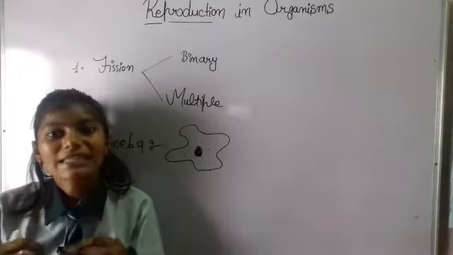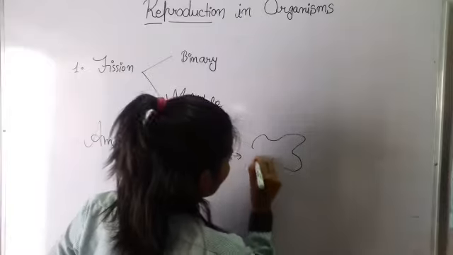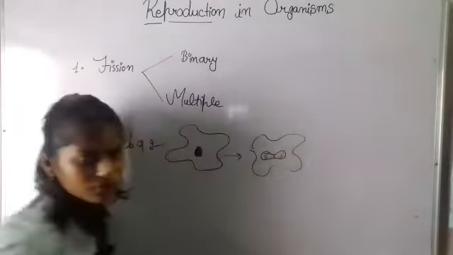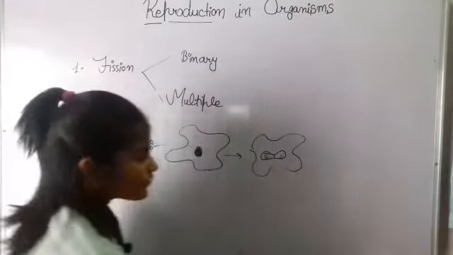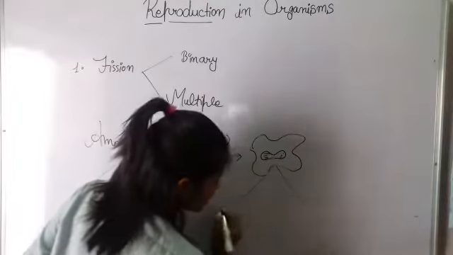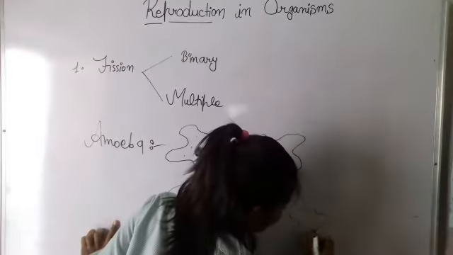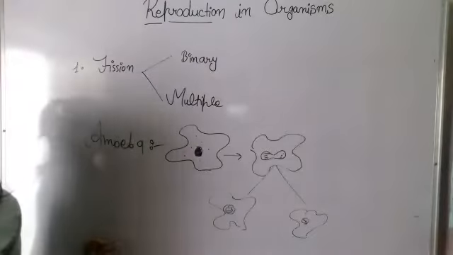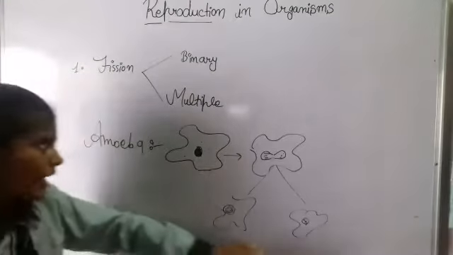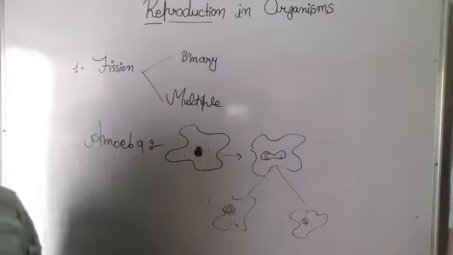Firstly, the nucleus starts to divide. Then after the nucleus fully divides, the organism divides into two new fully developed organisms, right? Meaning from the parent body, two daughter cells are obtained by binary fission. This is the first type of fission.